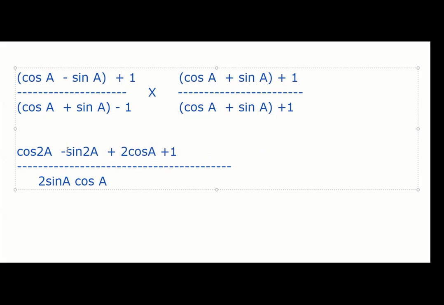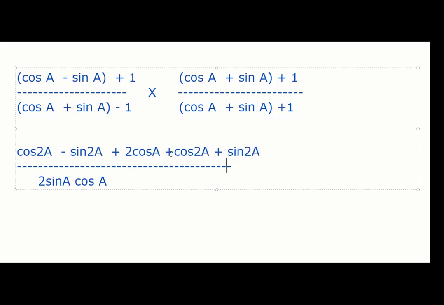Now, only 4 terms. You are saying 1 we can write as cos square A plus sin square A. That is a very good thing. So guys, it's not always that you say cos square plus sin square equal to 1. Instead of 1, you can write cos square plus sin square. Let's write cos square A plus sin square A. And why did you do that, Anvi?